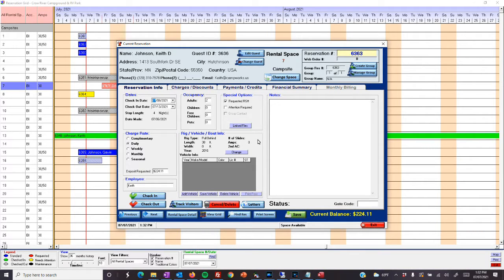In this video, we're going to take a look at one of the new features of 3.13, where you can now send guest confirmation emails that include a link for them to reconfirm their reservation with you. That way you know they got the confirmation letter and that essentially they are committed to coming.